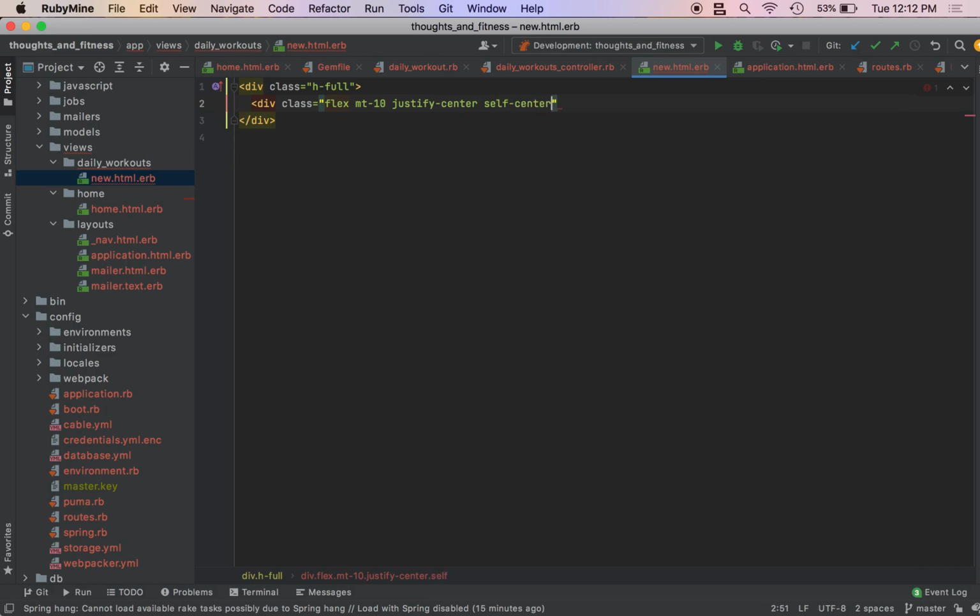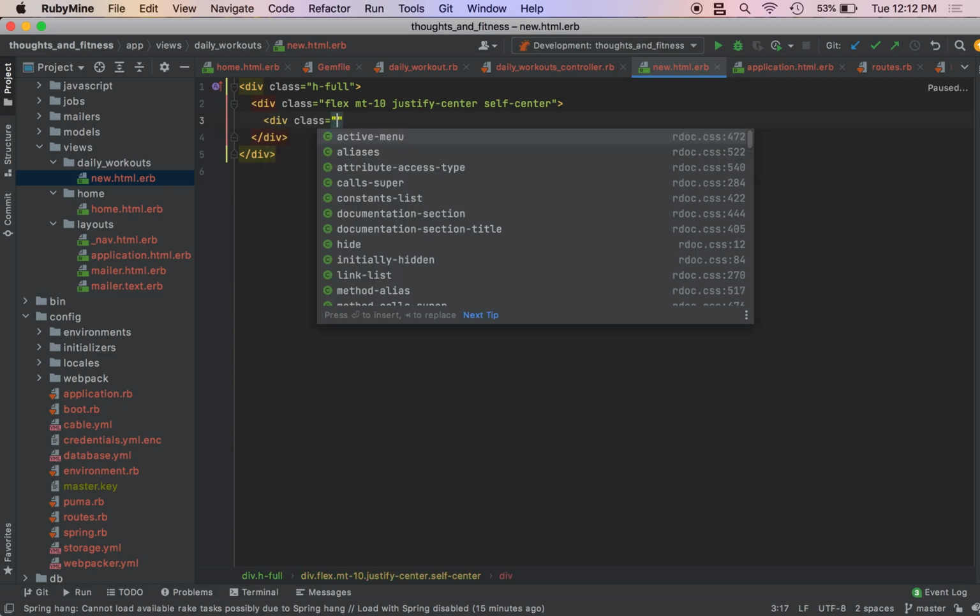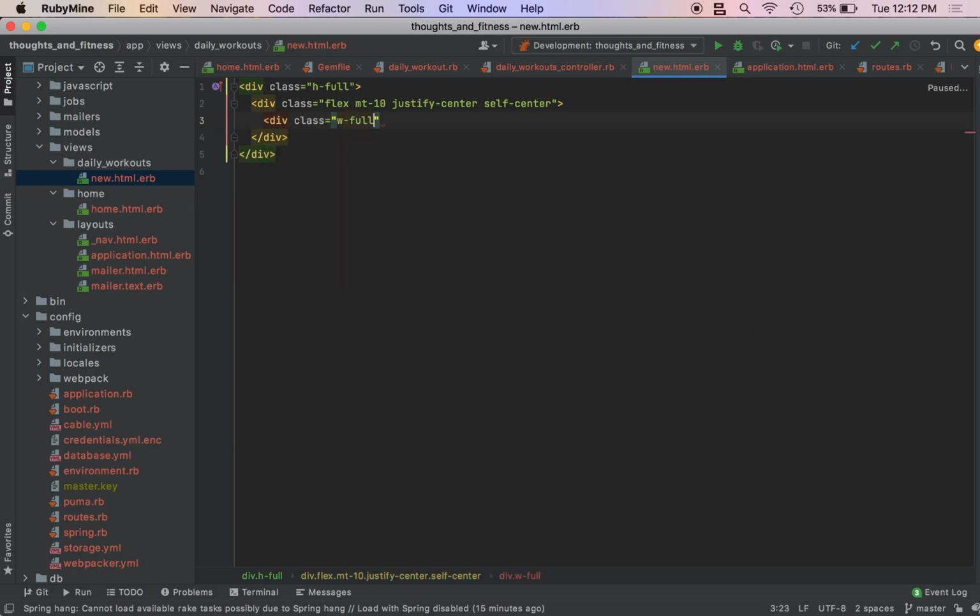I told myself I wasn't going to explain what these classes do just for brevity, but I just can't help myself. We want it to be full, so w-full, max-w-xs. I actually don't know what that class does. No shame in that. I probably just copied this from somewhere else, which is what good developers do in my opinion.